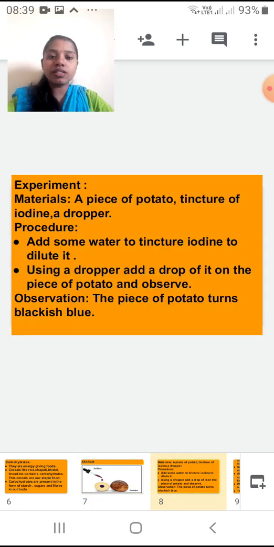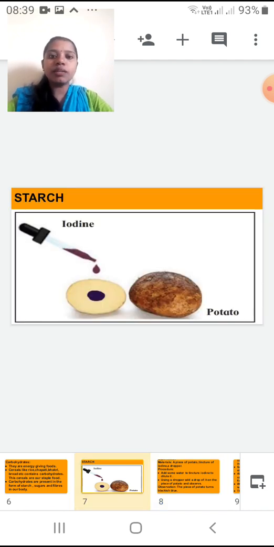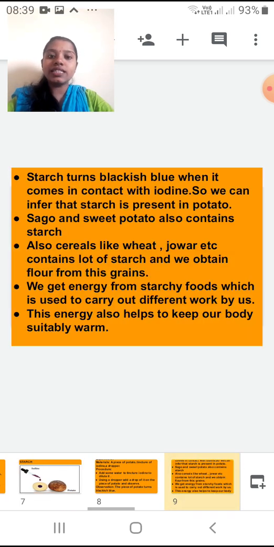Now what we observe, see in the observation: the piece of potato turns blackish blue. Can you see, in between it has turned blackish blue when I am adding the iodine solution to it. Now, why does this happen? Because of the presence of starch. So starch is present in the potato.